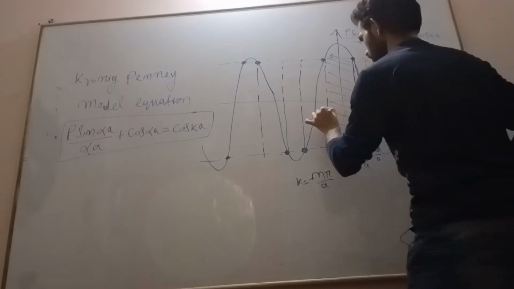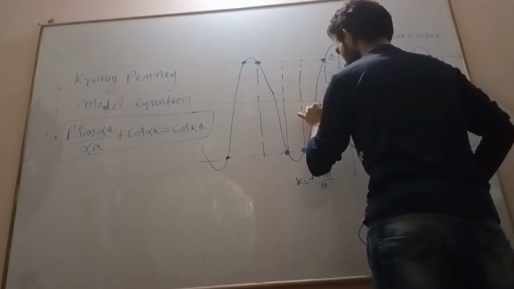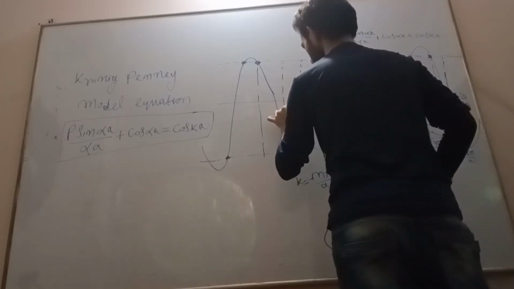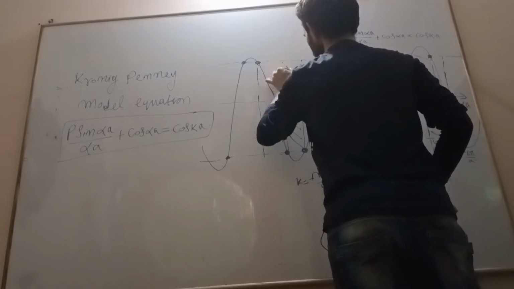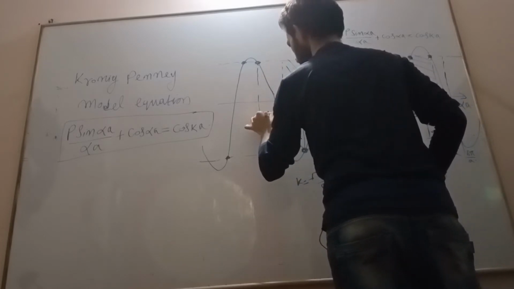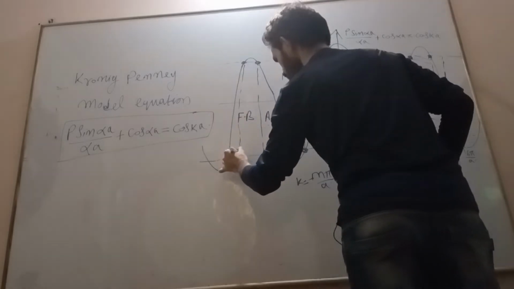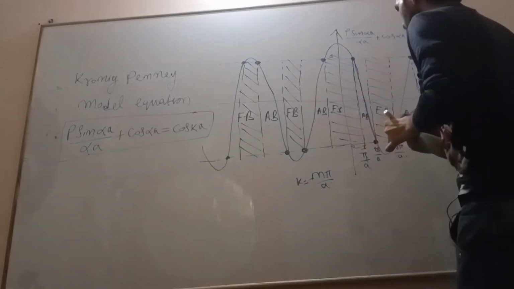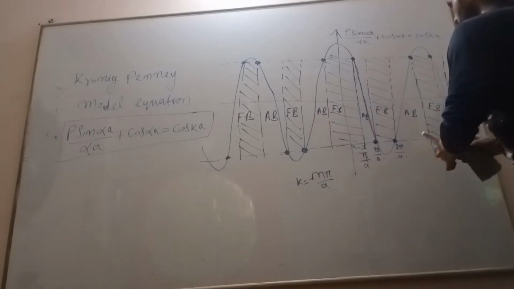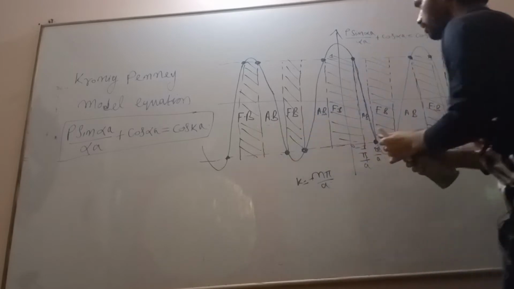Allowed band, forbidden band, allowed band, forbidden band. This is my allowed energy band. This is forbidden band. So forbidden band, allowed energy band, forbidden band, allowed energy band, forbidden band, allowed energy band.